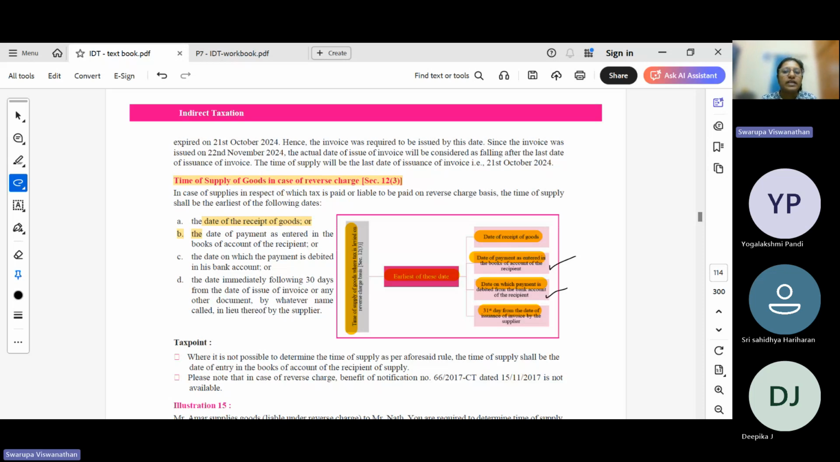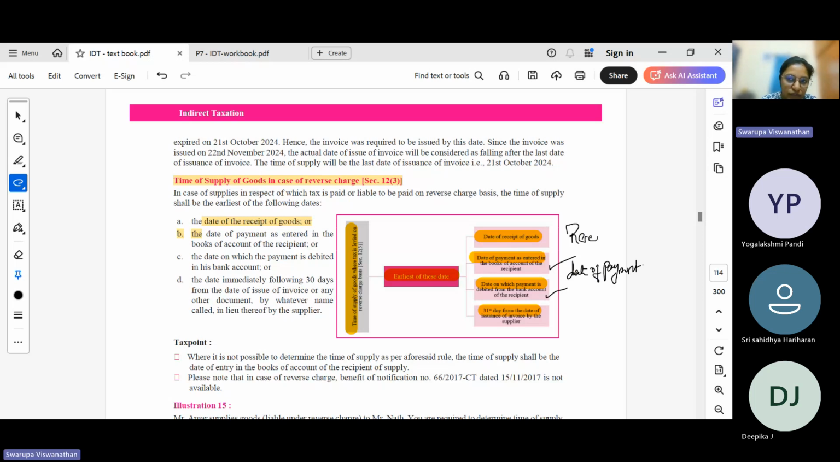Okay, so what will be the earlier? There will be two dates. The date of payment in the books or the date of payment when it is debited from the bank account of the recipient, whichever is earlier. So you can just remember date of payment.